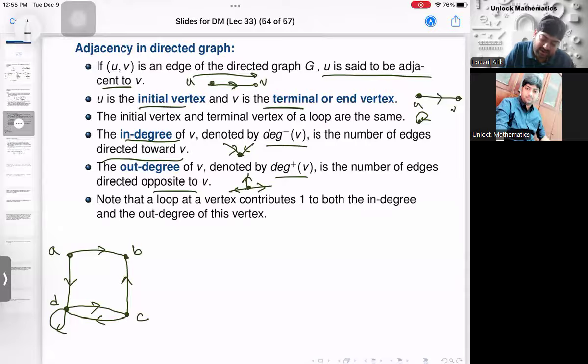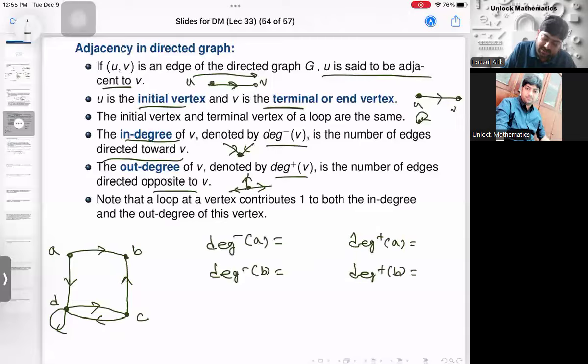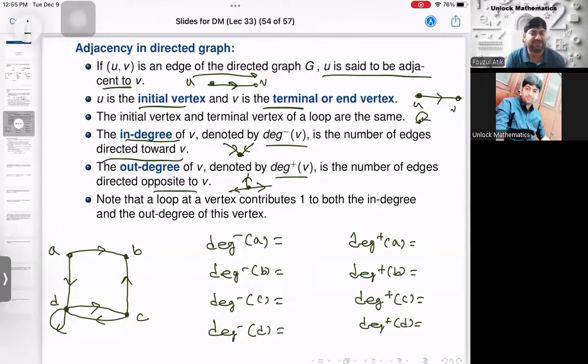Now in degree, how do you define in degree? The degree minus of A and the out degree of A, we'll denote it by this. So degree minus of B and degree plus of B. Degree minus of C, degree plus of C. Finally, degree minus of D and degree plus of D. So in degrees and out degrees of all vertices we'll calculate.